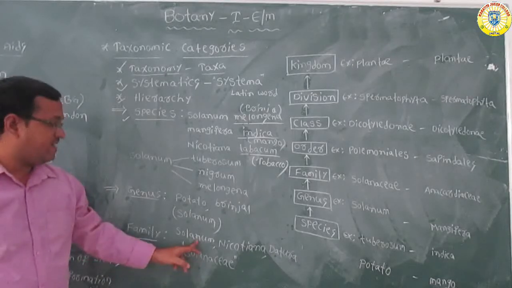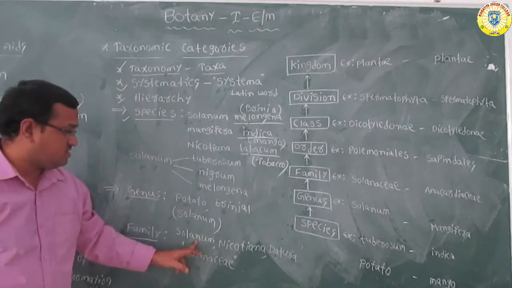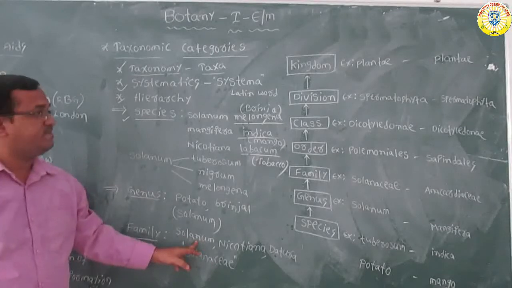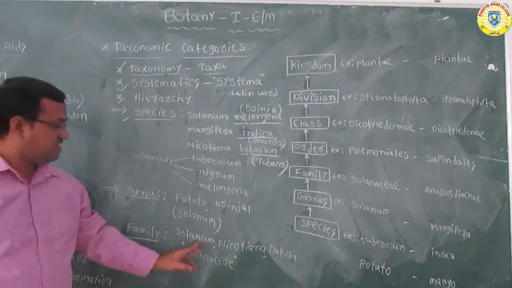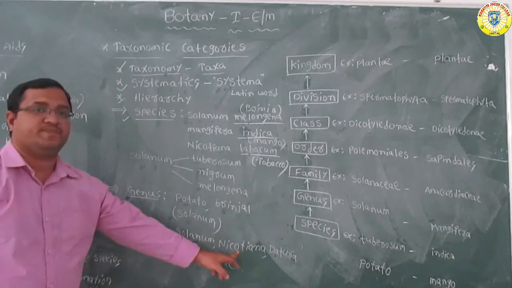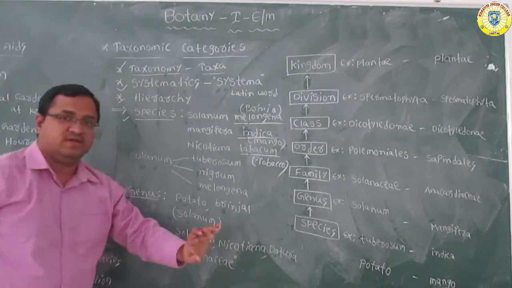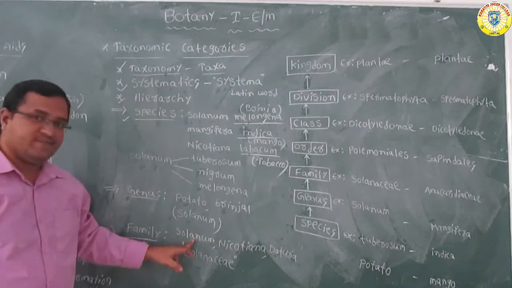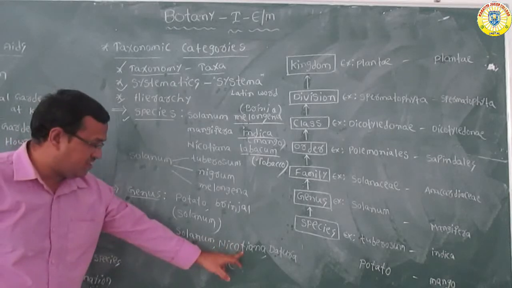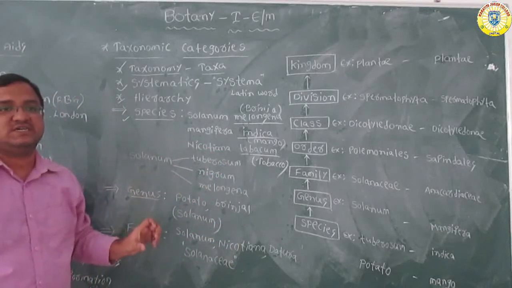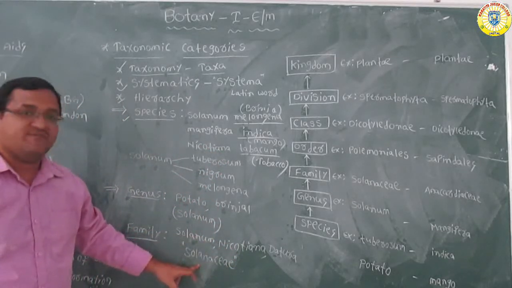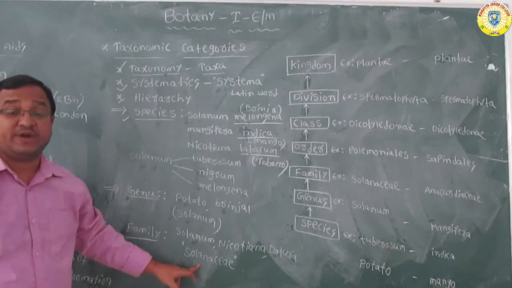See here, Solanum tuberosum or Solanum nigrum or Solanum melongena. Otherwise, Nicotiana tabacum or Datura stramonium. Solanum is a genus, Nicotiana is a genus, Datura is a genus. These three genera belong to the same family. That family name is Solanaceae.